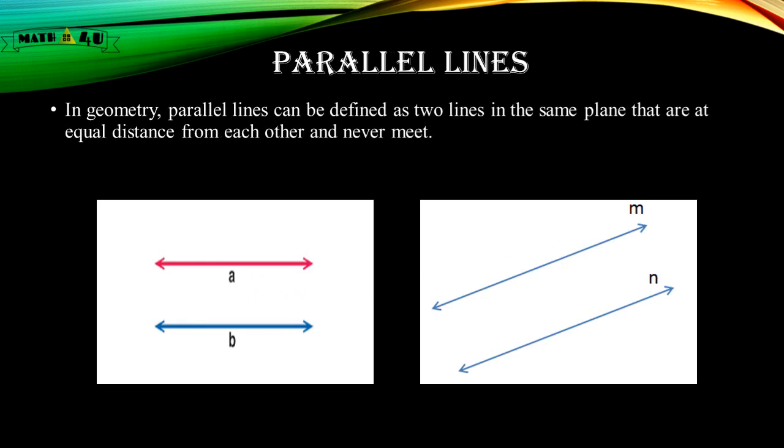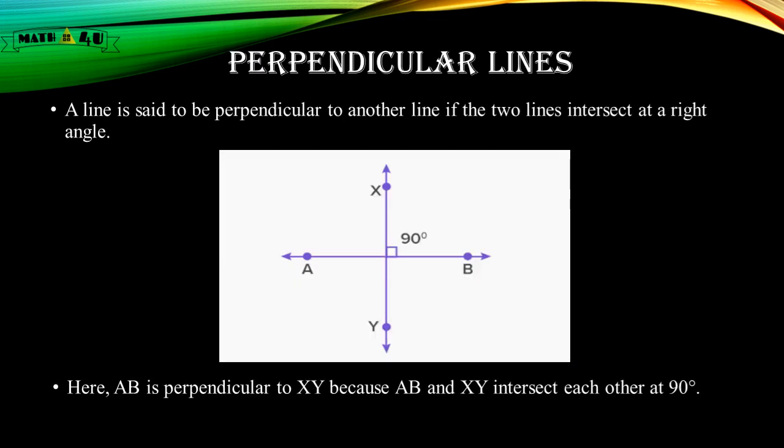Parallel lines. Parallel lines can be defined as two lines in the same plane that are at equal distance from each other and never meet. Perpendicular lines. A line is said to be perpendicular to another line if the two lines intersect at a right angle. Just look at the diagram. Here, AB is perpendicular to XY because AB and XY intersect each other at 90 degree.